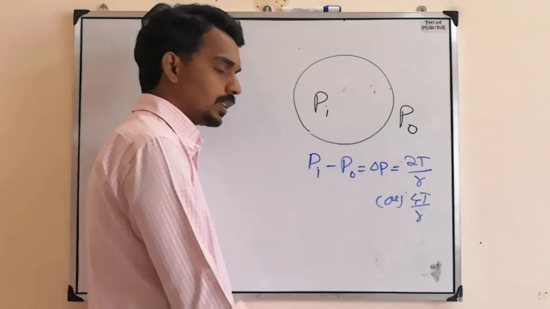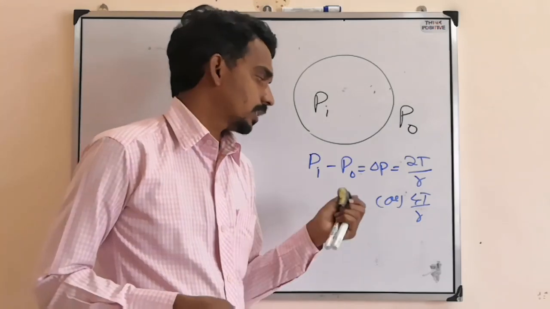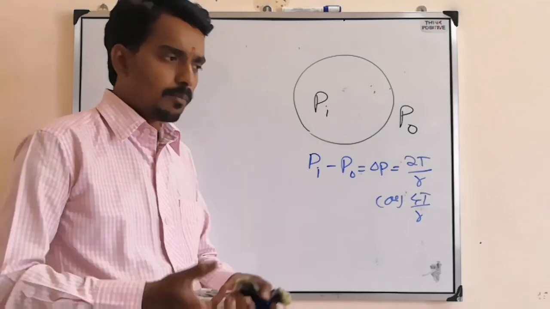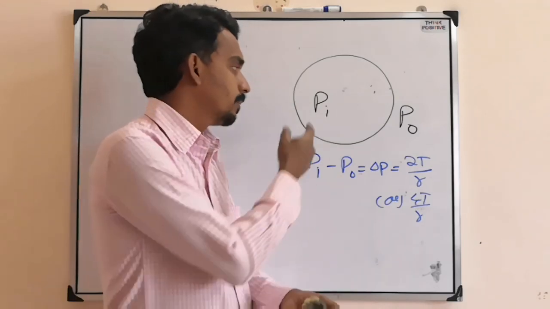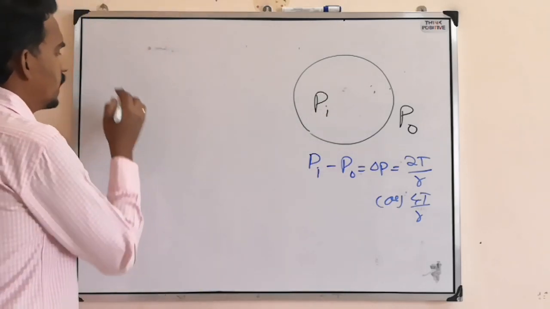So this pressure difference we call the excess pressure inside the soap bubble. That's why a bubble or drop blows off very quickly, because of high pressure inside the drop or bubble.